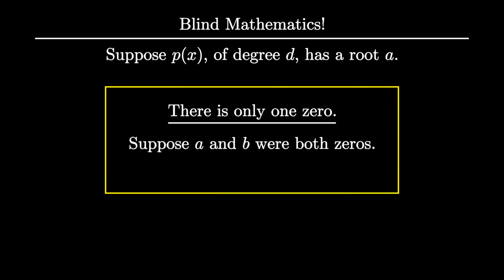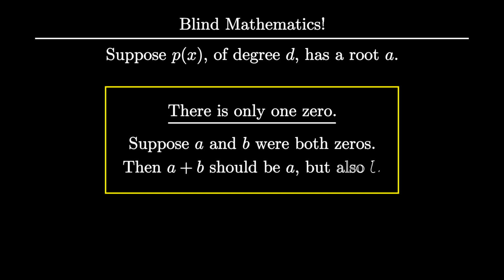Suppose a and b are two numbers, both of which satisfy the property that they are 0. Now let's add a and b. Since b is a 0, that means this addition shouldn't change a. But since a is a 0, this shouldn't change b. If the sum is a, then a isn't a 0.